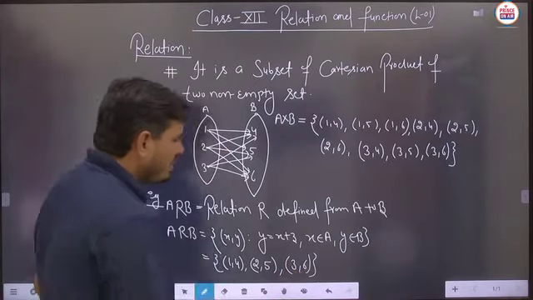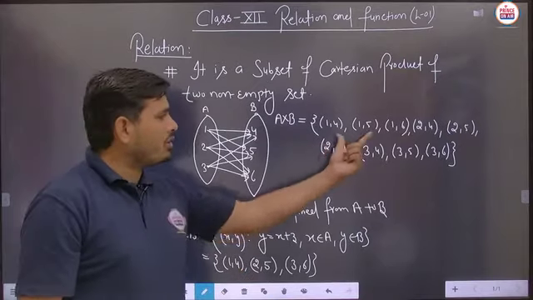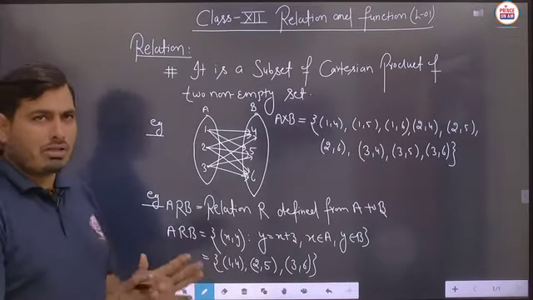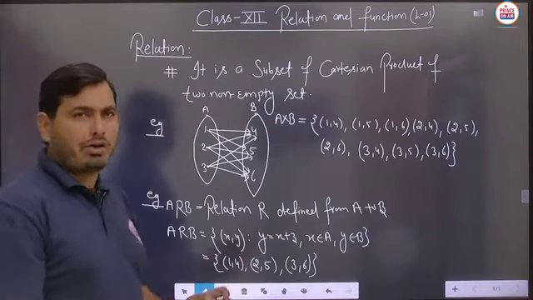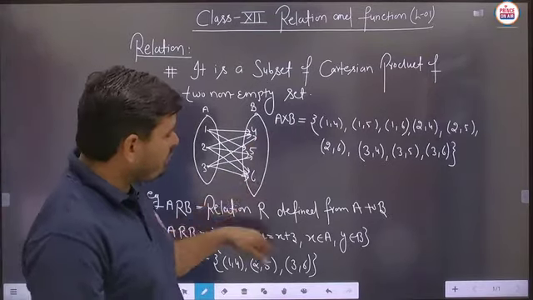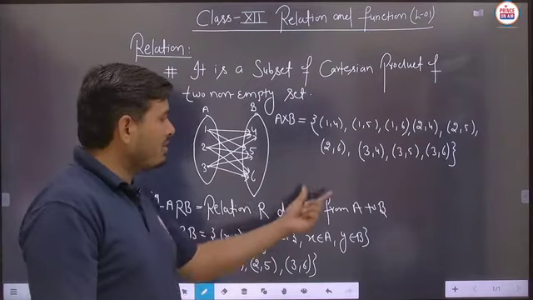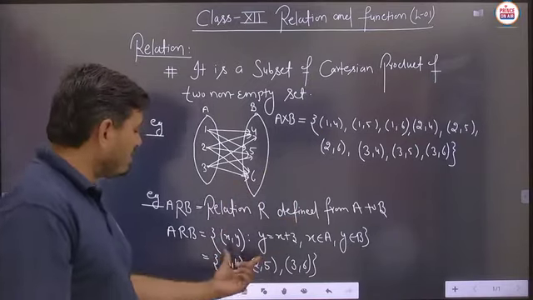Now student, you can check very easily whether this particular thing is a subset of this part or not. So we will check whether the elements 1 comma 4, 2 comma 5 and 3 comma 6 are coming from the A cross B or not. If these elements are coming from this Cartesian product, then we can say that this is taken as the subset.